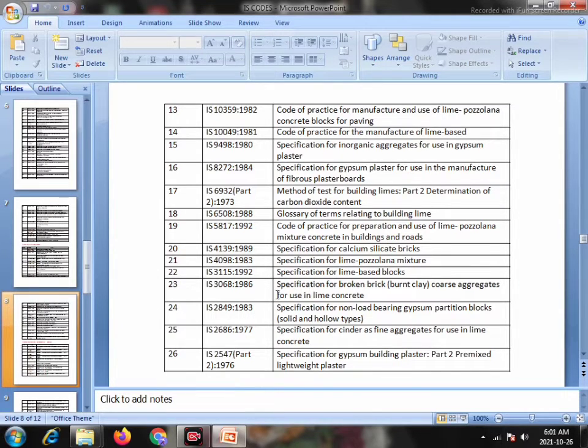21, IS 4098, 1983, Specification for lime pozzolana mixture. 22, IS 3115, 1992, Specification for lime based blocks.